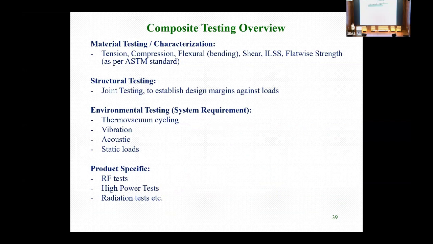Testing is a very important aspect, characterization for the material and for the product also. Starting from the material itself, we have to go for full characterization, and those material property values only are to be taken for our design and analysis purposes.